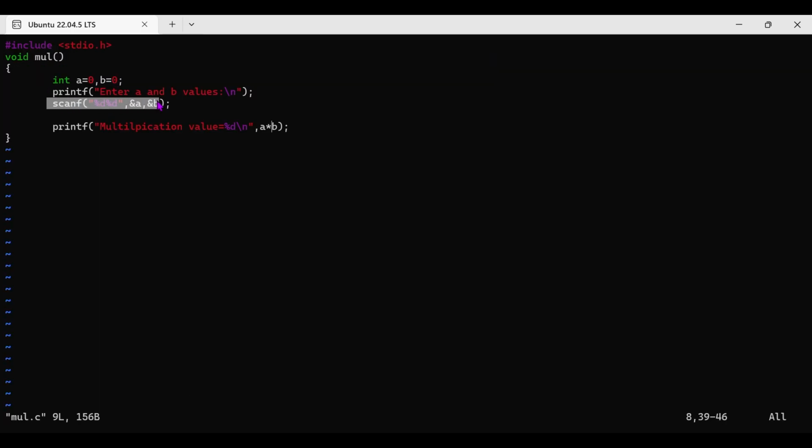Where is the problem? Scanning means after reading, you have to store it somewhere. We have to tell the compiler that whatever I have entered first should be stored in the address of a. Then the next value should be stored in the address of b. That's why we are giving the address.